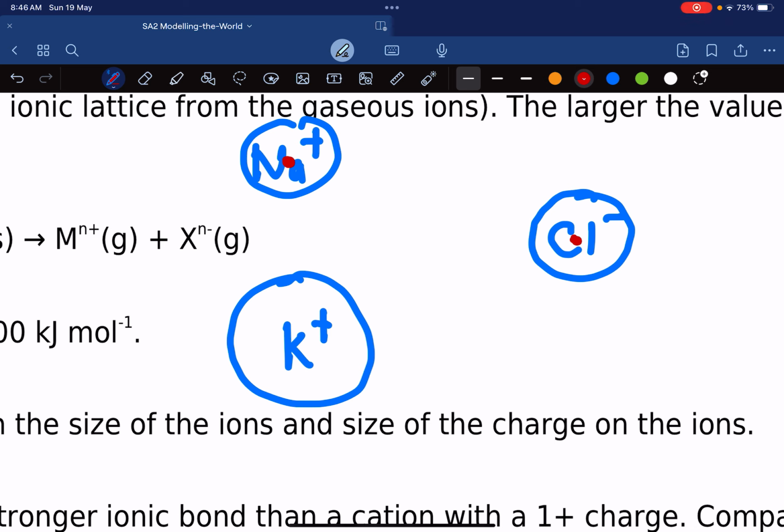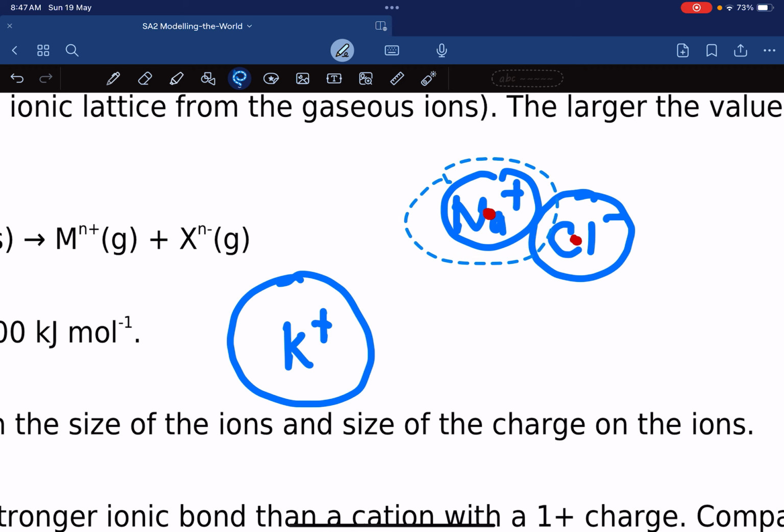The sodium's nucleus is attracting the chloride's electrons. The chloride's nucleus is attracting the sodium's electrons. So the further the distance between the nuclei, like for example, let's say like this, if you measure this distance.